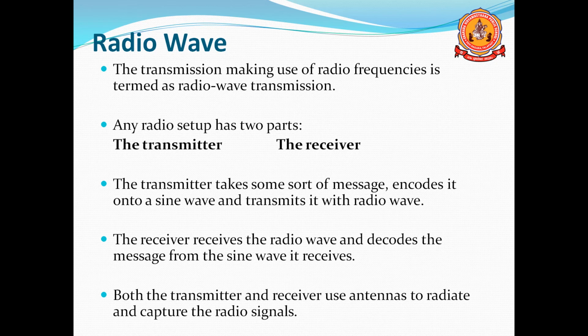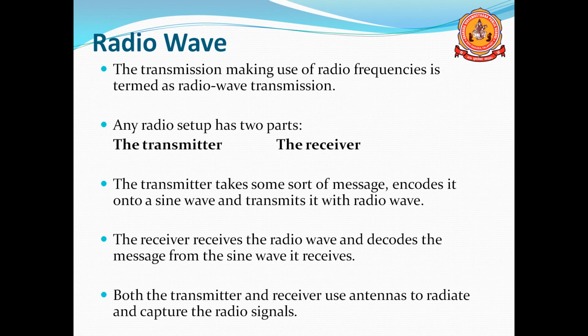Both use antennas to radiate and capture the radio signal. If you want to transfer or receive data, antennas are required on both sides, because based on the antenna height we can get accurate data.